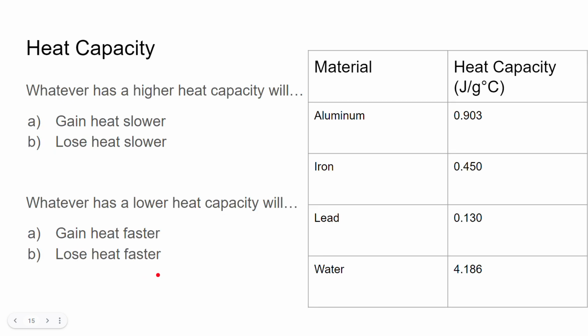So, heat capacity. Whatever has a higher heat capacity will gain heat slower and lose heat slower. Here, water will gain heat slower and lose heat slower than any of the rest because it has a higher heat capacity. And whatever has a lower heat capacity will gain heat faster and lose heat faster. So the lowest one here, lead, 0.130, will gain heat faster and lose heat faster than the rest because it has the lowest one on the chart.